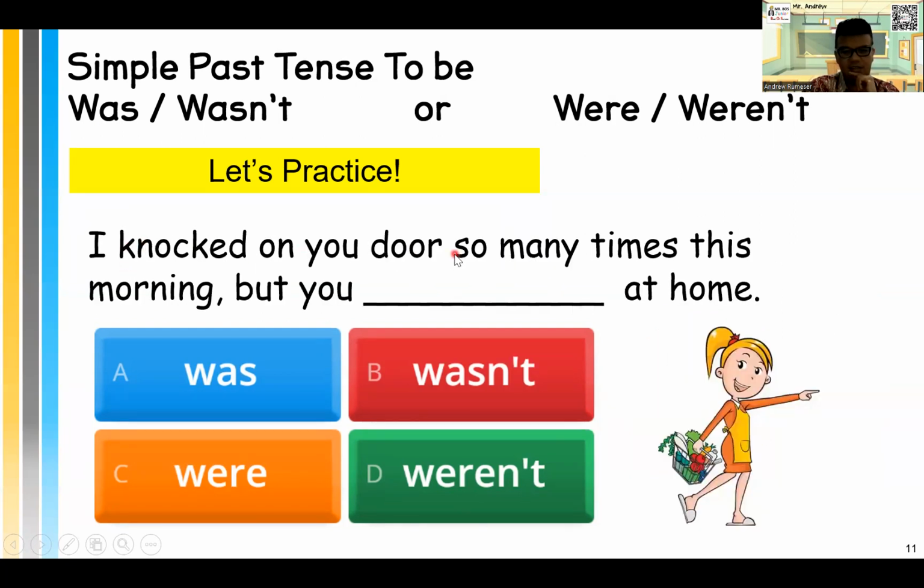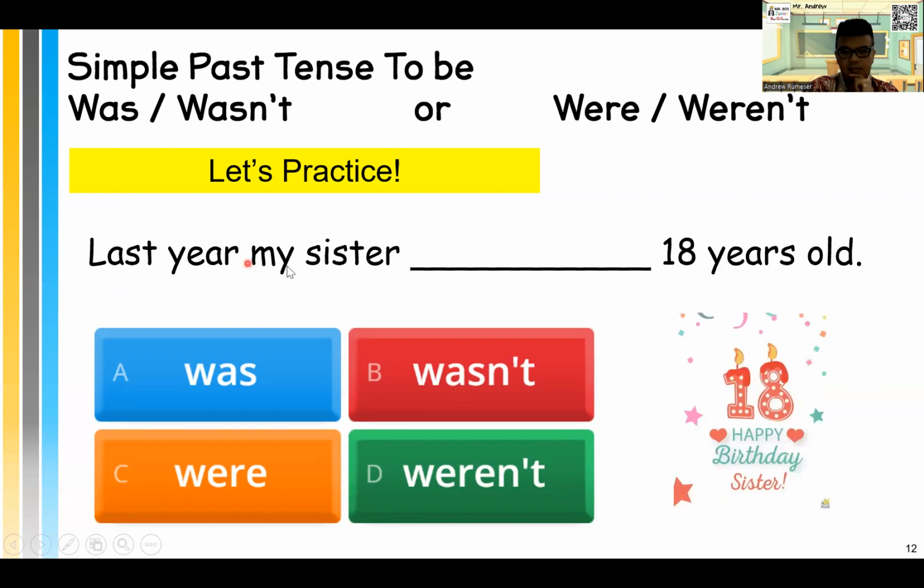Next, I knocked on your door so many times this morning, but you was at home, you wasn't at home, you were at home, you weren't at home. Which one is it? But you weren't at home. That's right. Good job. Next, last year my sister wasn't, was, were, or weren't. Which one?